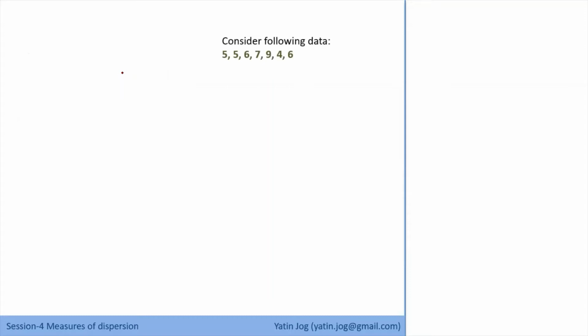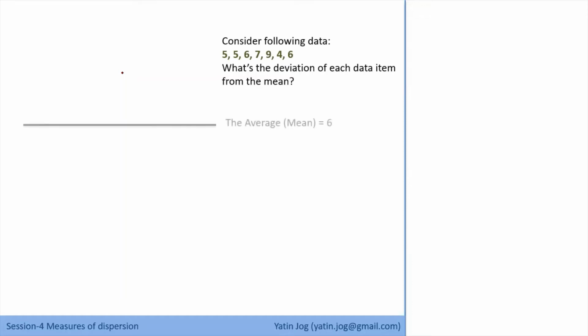Variance is how my data points are differing from the mean. So how can I calculate how my data points are differing from the mean? Now we'll see that. Now consider these data points. I have 7 data points with me. What is the deviation of each data item from the mean? The question remains the same. For the given data set, I want to calculate the total deviation of my data set from the mean. So what is the average of my data set? If I consider this as the data set, the average comes as 6. So suppose this is my average line.